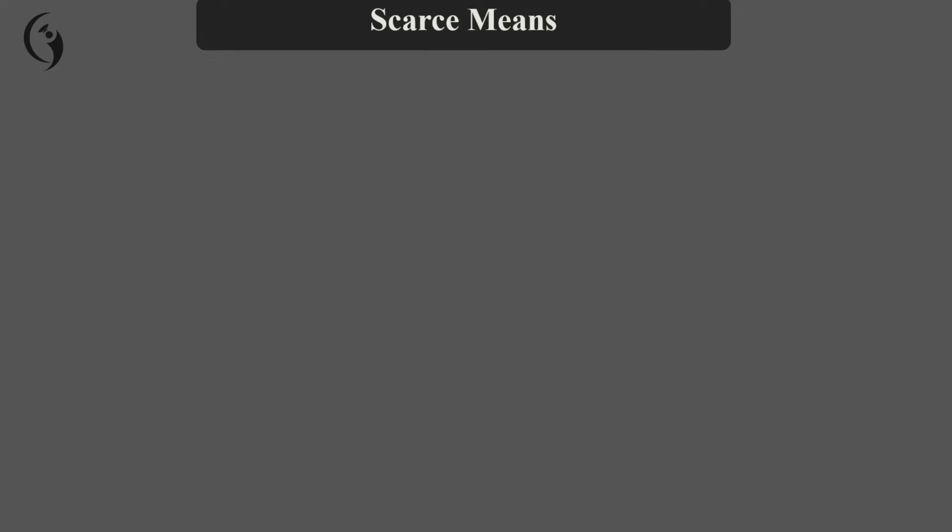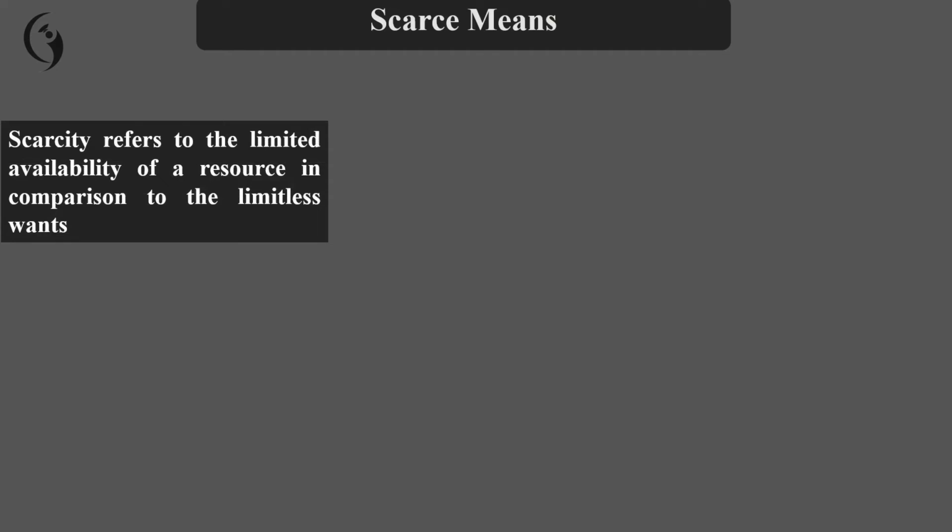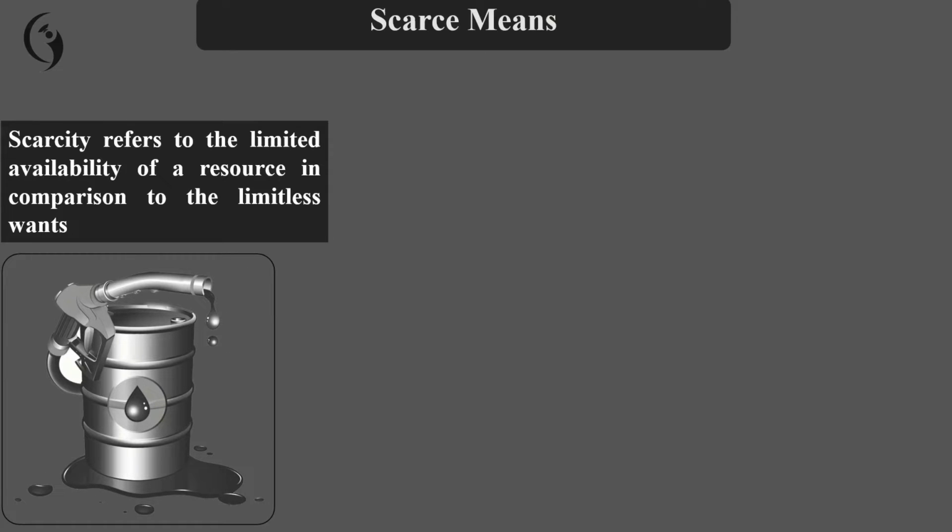Scarcity refers to the limited availability of resources in comparison to the limitless wants. For example, oil in the world, the petroleum product, is a very scarce resource in the world.